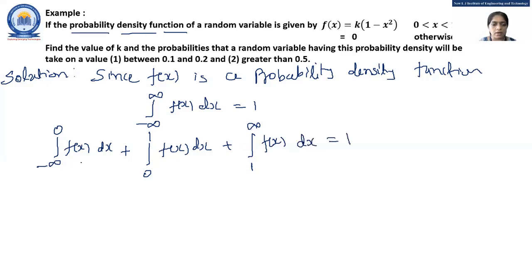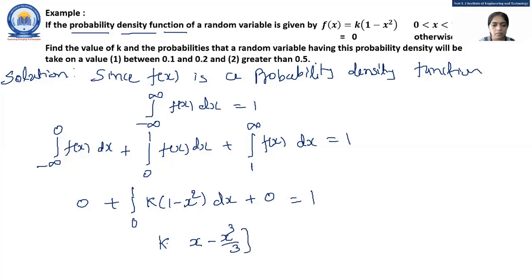So the integral from minus infinity to 0 of f(x) dx is equal to 0, plus the integral from 0 to 1 of k(1 - x²) dx, plus again 0, and equal to 1. Here, if I keep k out of the integral, the integration of 1 with respect to x is x, and of x² is x³/3, and the limits are 0 to 1.